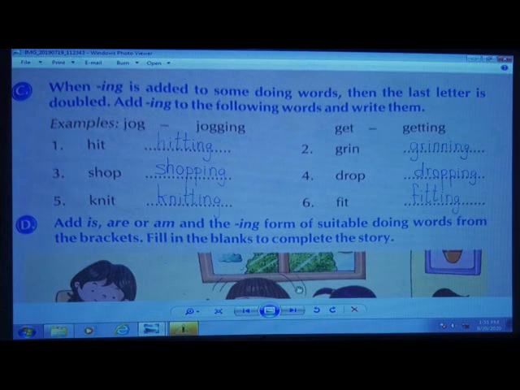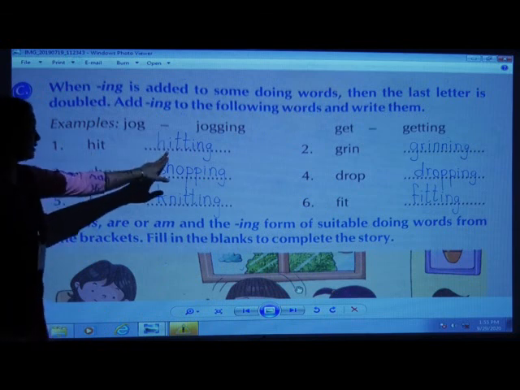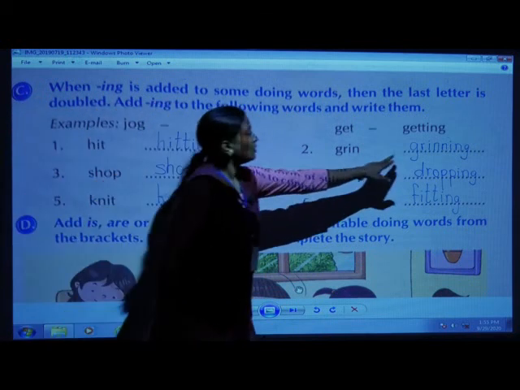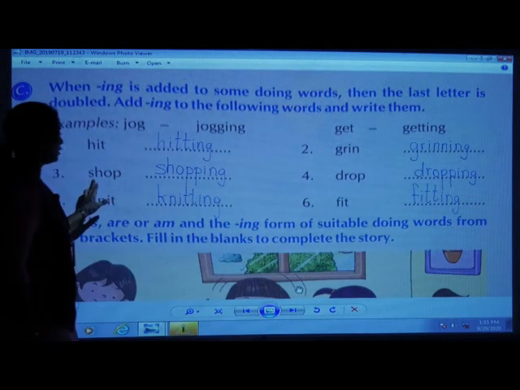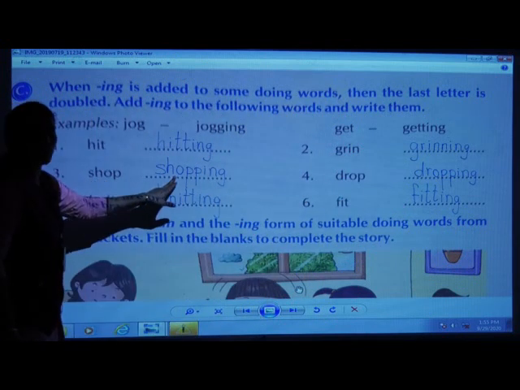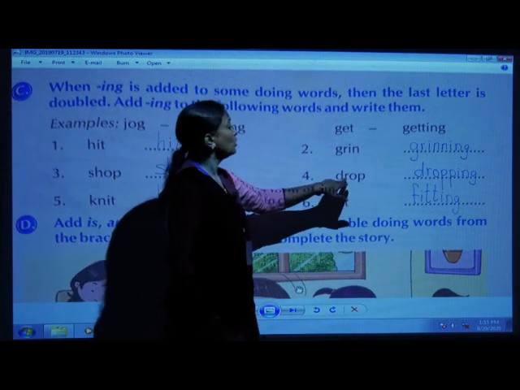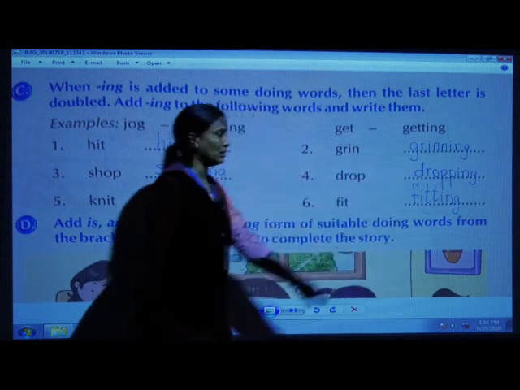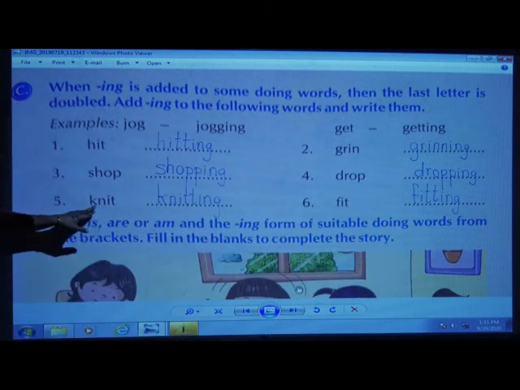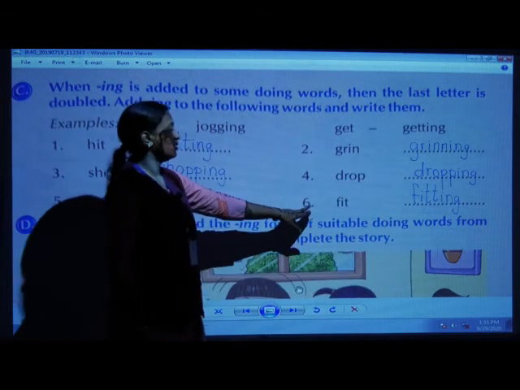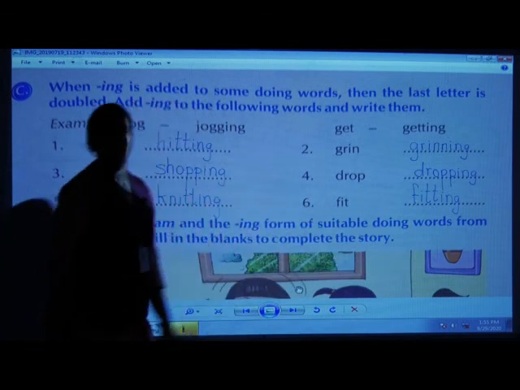Yes, children. Hit, hitting. Grin, grinning. The third one, shop, shopping. The fourth one, drop, dropping. Knit, knitting. Fit, fitting.